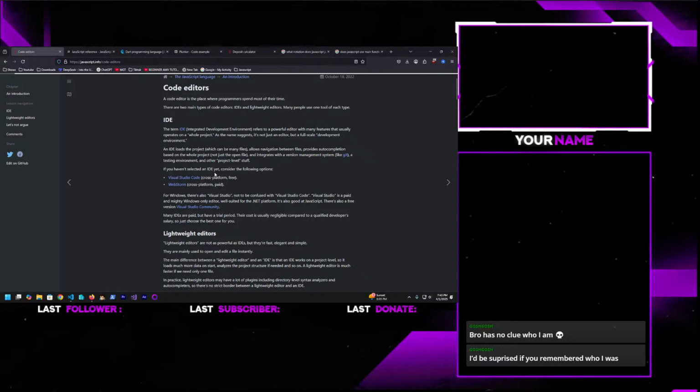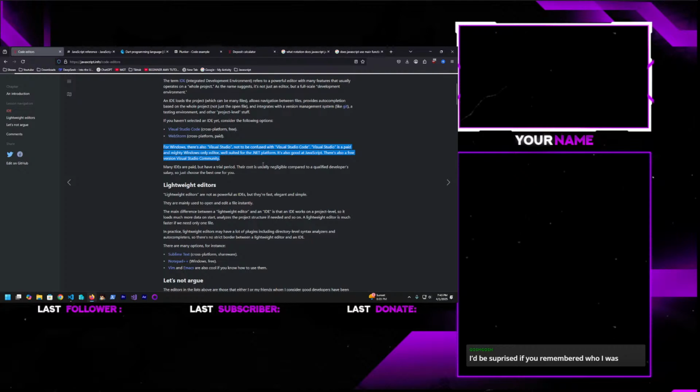Let's see. Visual Studio Code, web store, cross-platform, paid. Well, I've never seen a paid. Oh, it's for Windows. There's also Visual Studio, not to be confused with Visual Studio Code. Visual Studio is a paid and mighty Windows-only editor, well suited for the .NET platform. Visual Studio community. Many IDEs are paid but have a free trial period. Their cost is usually negligible compared to a qualified developer salary, so choose the best one for you.